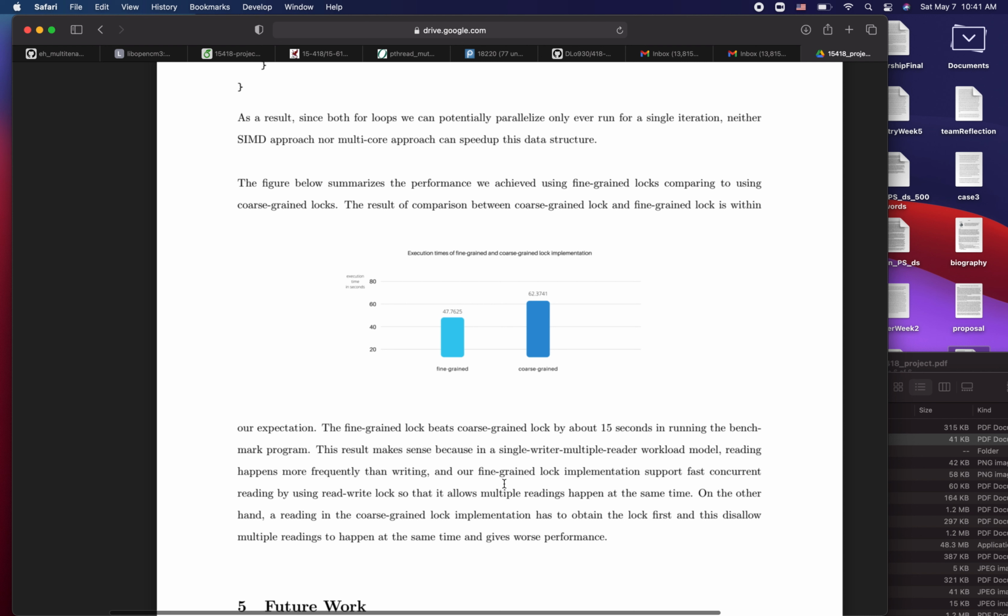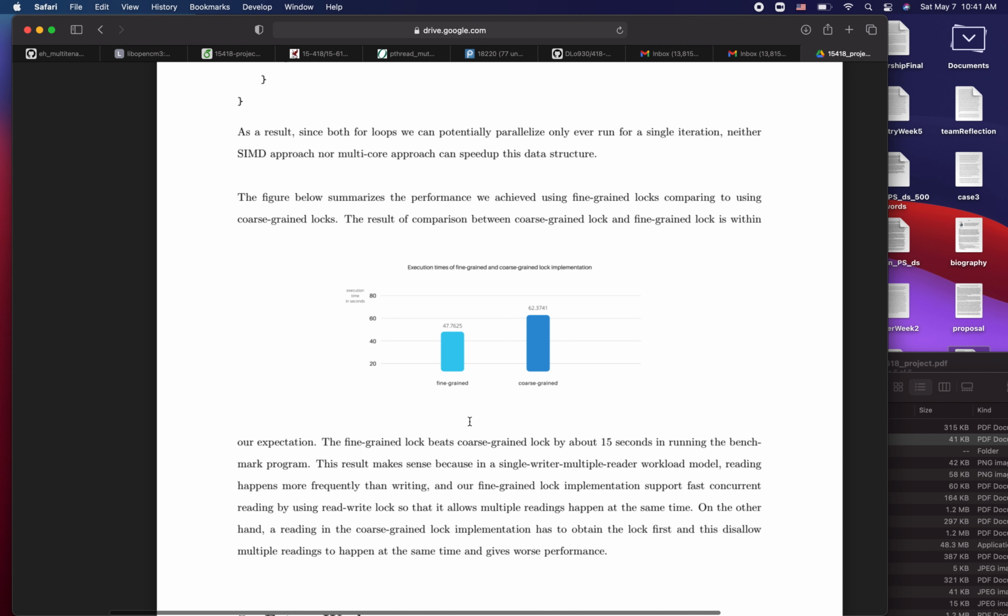acquire an exclusive lock, or many readers can acquire a shared lock. With this type of lock, we could support concurrent readers at the same time as opposed to the coarse-grained approach that only supports one reader at a time.